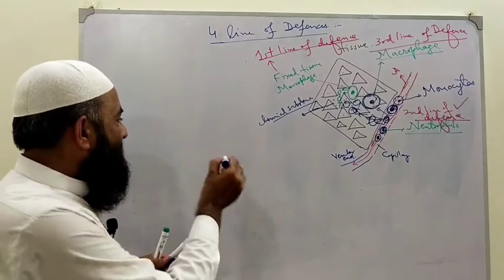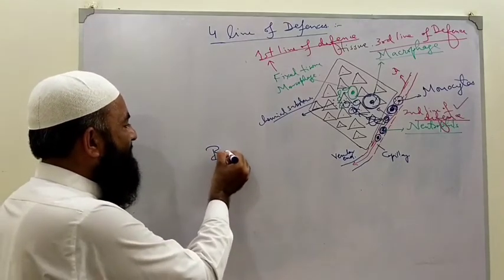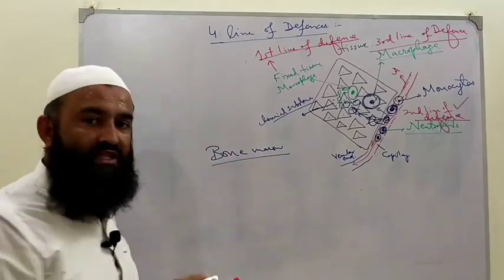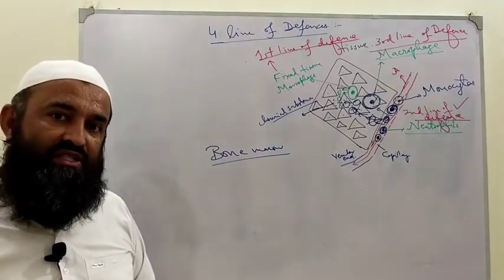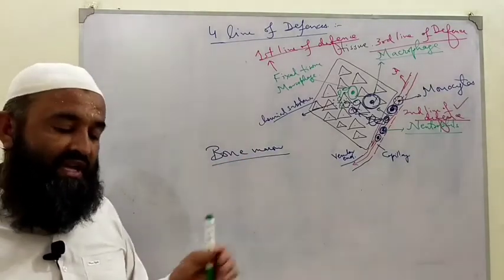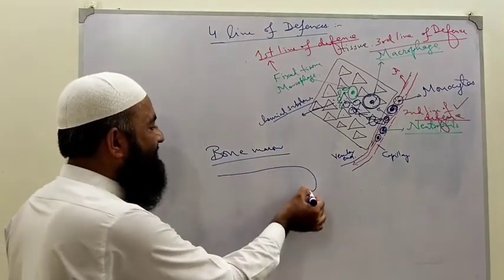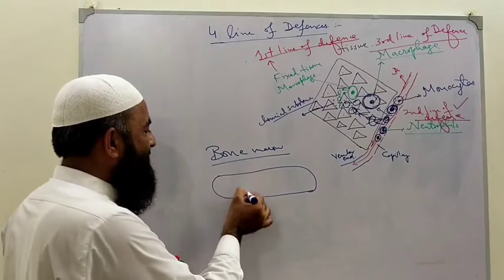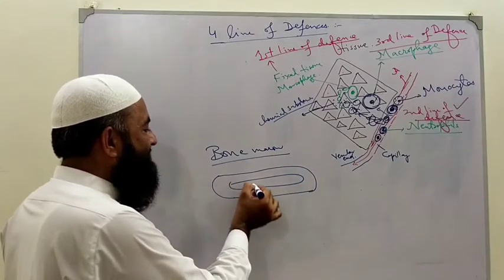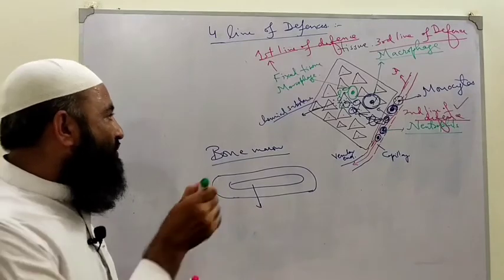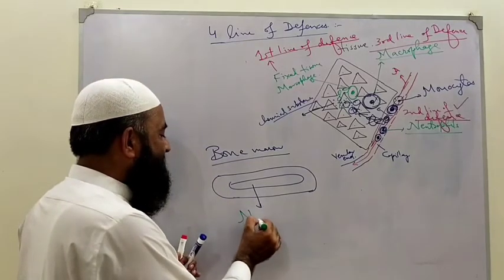The factory of monocyte and macrophage is the bone marrow. Clear? Bone marrow is their factory. From bone marrow they are coming, from bone marrow they are synthesized. Inside the bone there is marrow, bone marrow. That is the site where neutrophils and macrophages are synthesized.